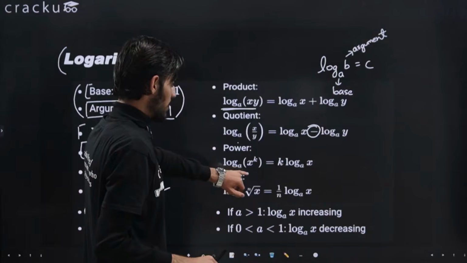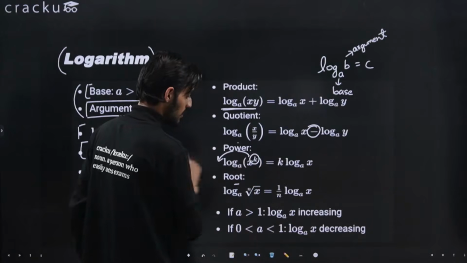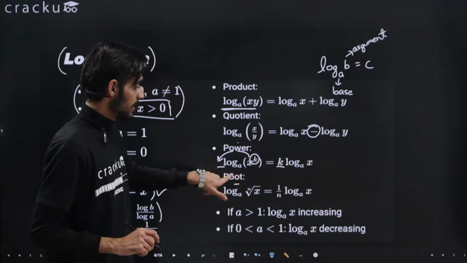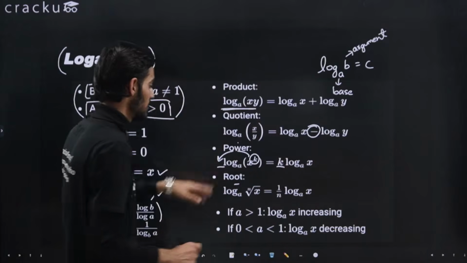This one important property I already told you, that if there is something in the power, you can just take it here, right? So that is k comes here, then log base a and the argument as x. Okay, so this we have already covered.